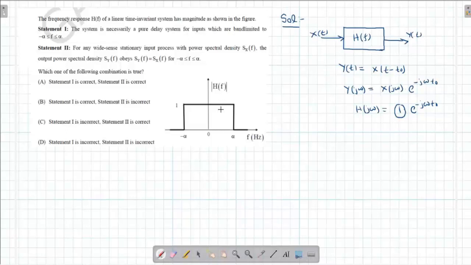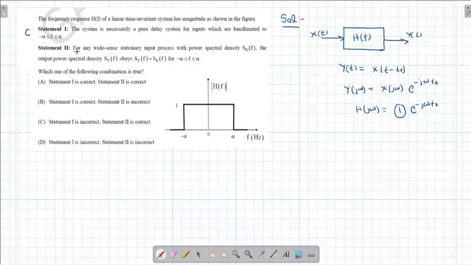Since only magnitude response is given, we can say that it can be necessarily a pure delay system. Since phase response is not given, we cannot comment, so we will assume that it can be within this minus alpha to alpha. This will give me a pure delay system. Ambiguity arises because the phase response is not given. If we assume that phase response is a linear phase response, then definitely it's going to be a pure delay system. It's just saying necessary, it is not that it must be a pure delay system. With the given information, you can conclude that. So statement 1 appears to be correct.